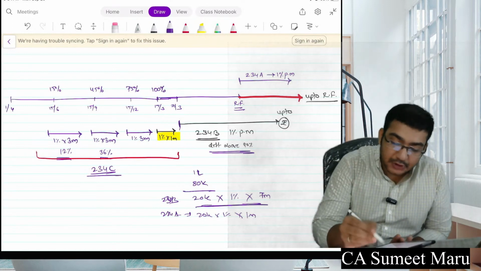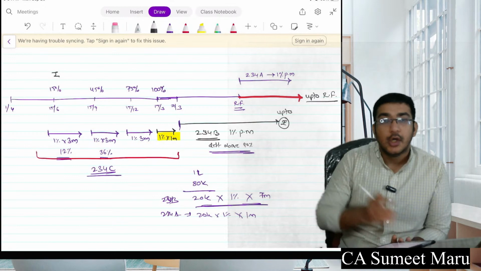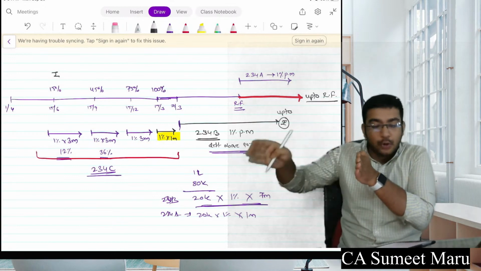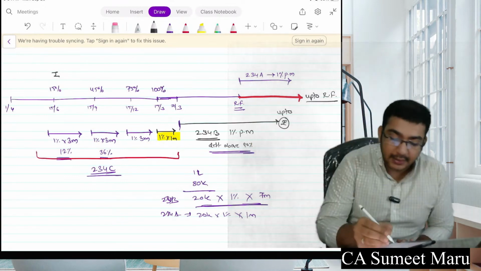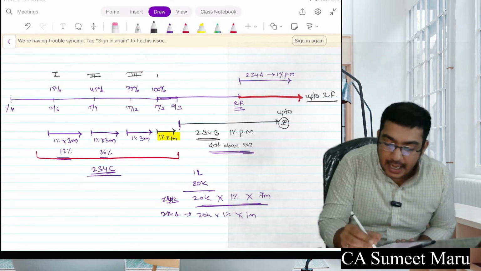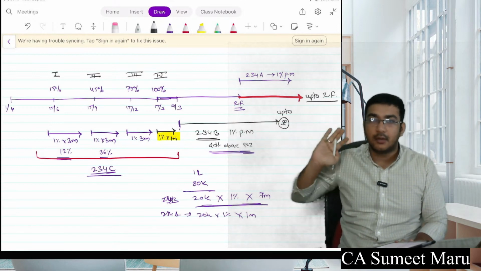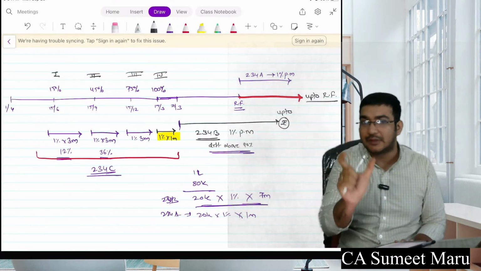So for first installment, the date is what? 15th of June. So after 15th of June up to next installment date. Next is from 15th of September, next is from 15th of December, and the next is from 15th of March. So from installment date up to the next payment for advance tax 234C.